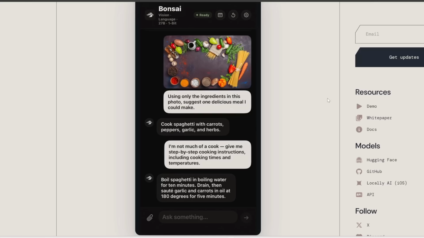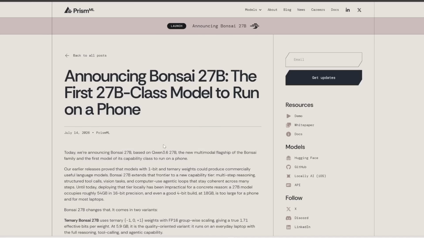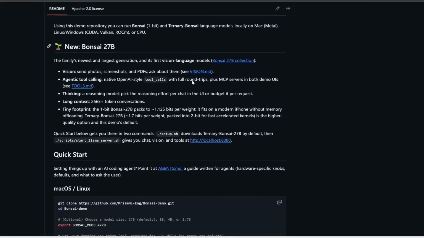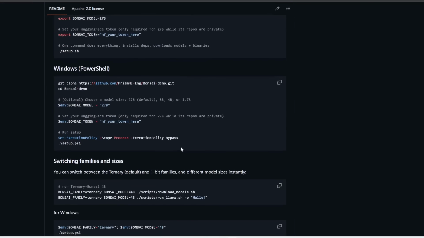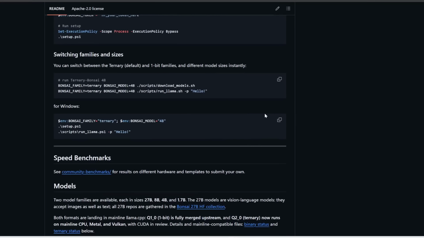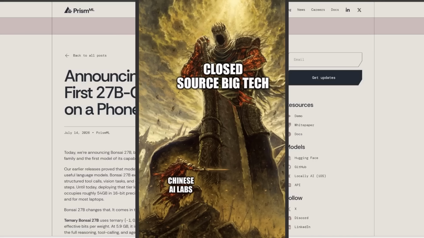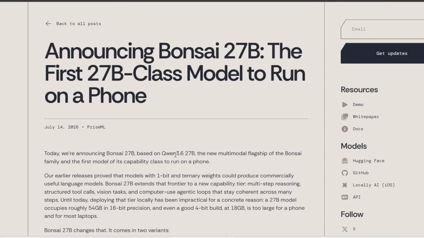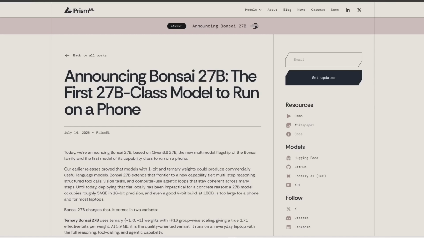The awesome thing is they've released this already, so in the right column, if you click on this GitHub button, it contains all the instructions on how to download and run this locally on your mobile device or laptop. And this is the power of open source. Because Alibaba released the model weights to Qwen 3.6, the community can build on top of that, and now we are able to fit Qwen on just a mobile phone, making this intelligence potentially accessible to, well, anyone with a strong enough smartphone. If you're interested in reading further, I'll link to this main page in the description below.